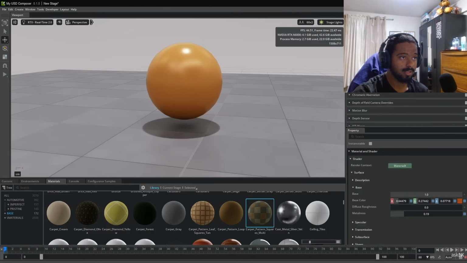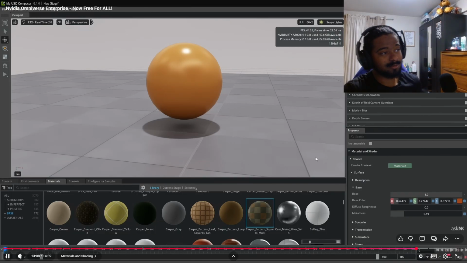post effects that you might want to apply to your scene, which includes compositing, color grading, motion blur, chromatic aberration.